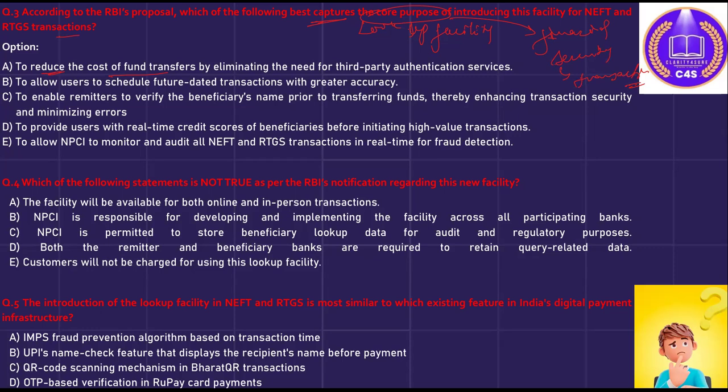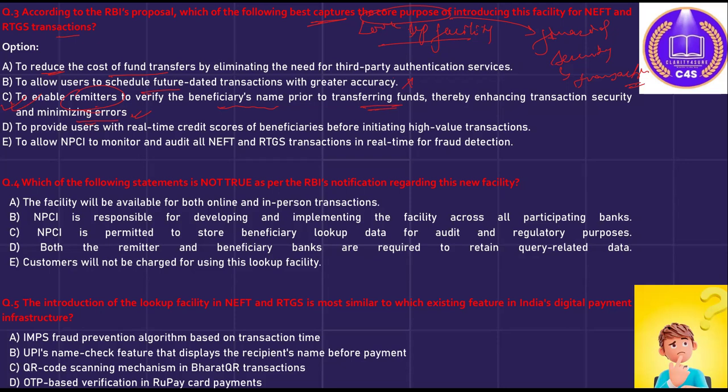Second one, to allow users to schedule future dated transactions with greater accuracy. No, not at all. Third one, to enable the remitters to verify the beneficiary's name prior to transferring fund. Yes, this lookup facility enables the remitters, the one who is transferring the money, to check whether the money is being transferred into the correct account or not, thereby enhancing the transaction security and minimizing the errors. Right. So the correct answer here is answer C.